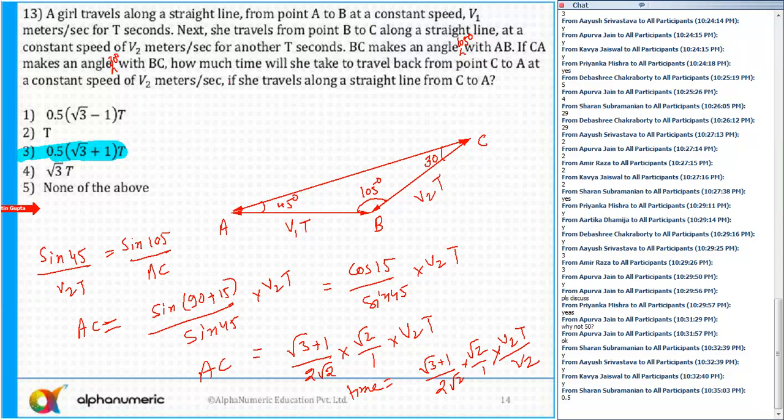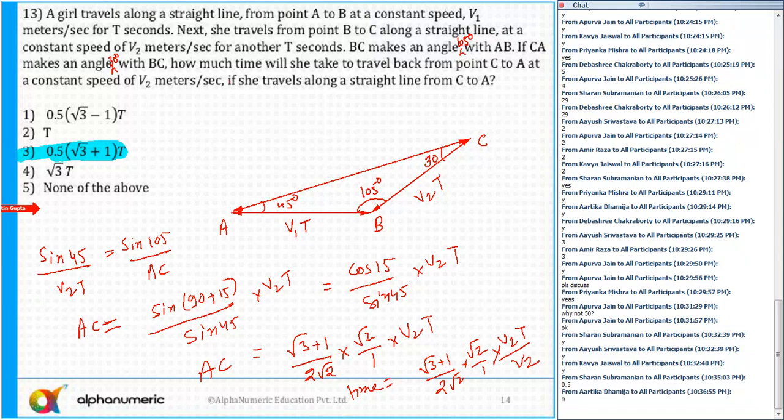So maybe I can rate this question as medium to difficult. Any doubts to anyone now? Please tell me. So can I move to the next slide if this is clear to all of you?